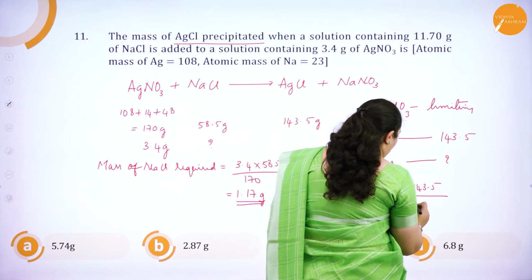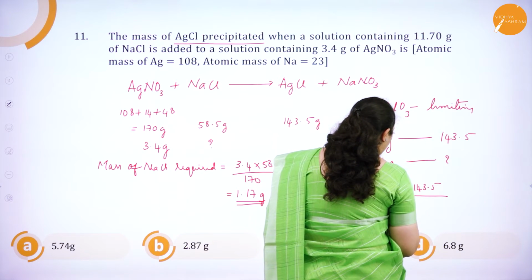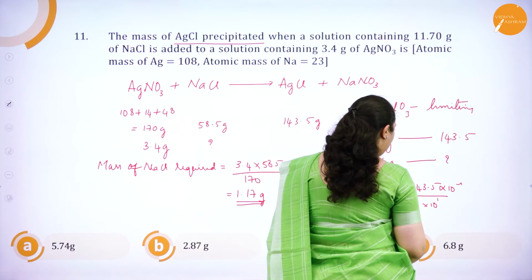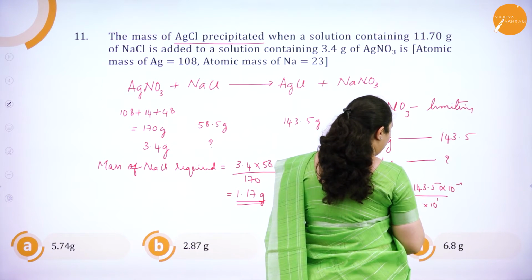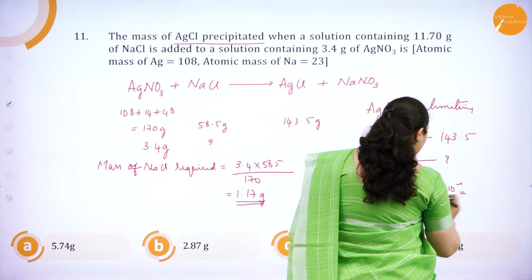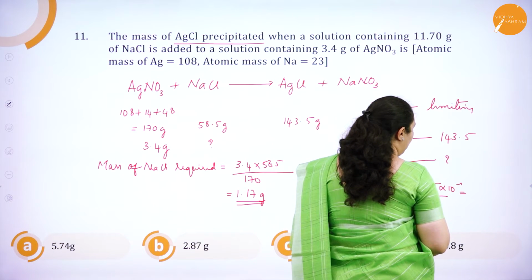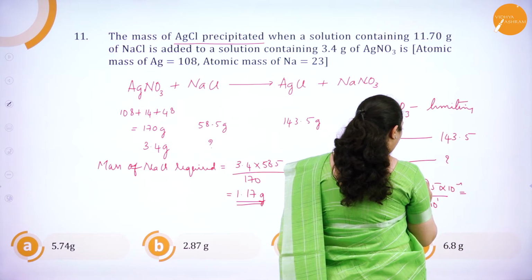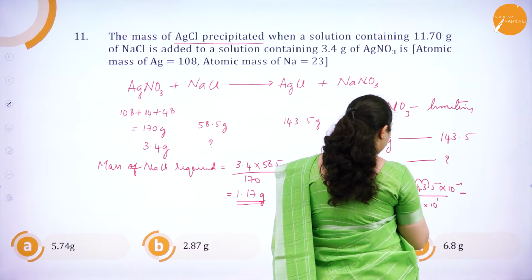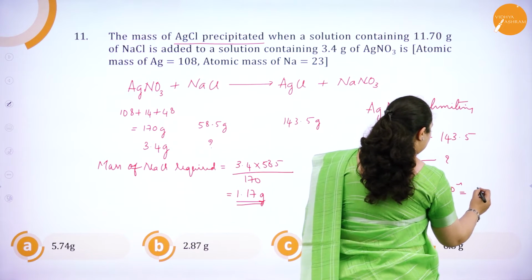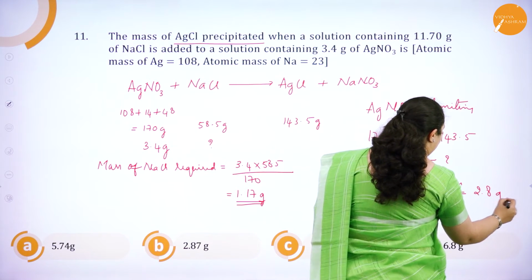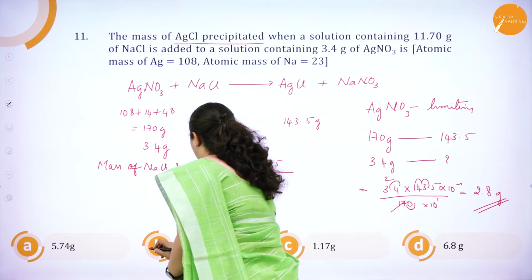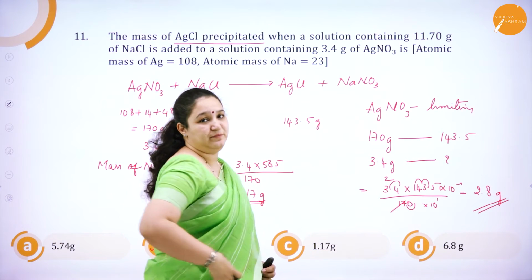So again, I'll move the points to remove the powers, and 1.4 into 2 gives 2.8 grams. So your answer is 2.8 grams, which is option B.